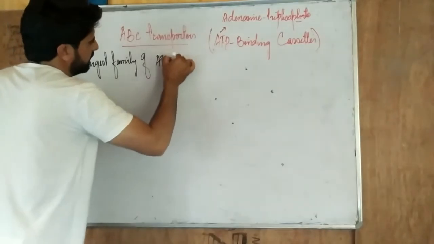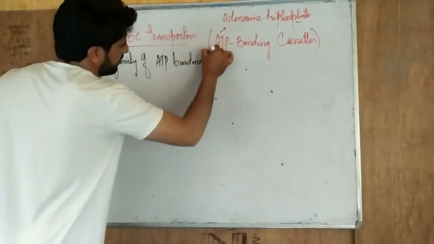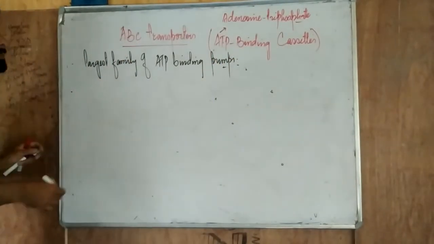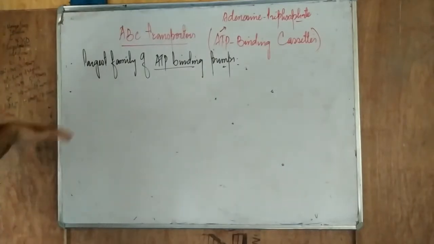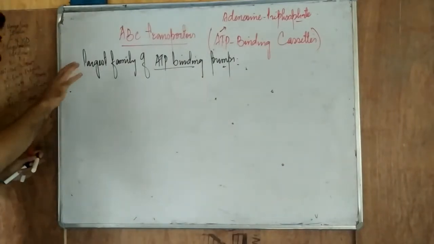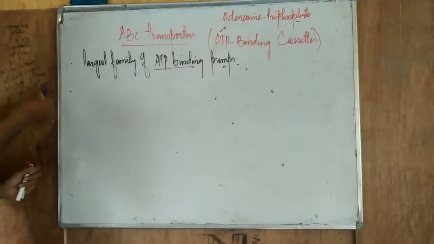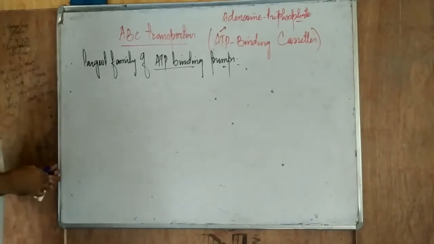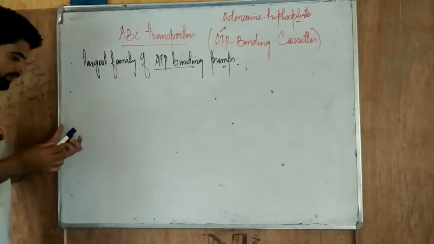ATP binding pumps. So they are the largest family of ATP binding pumps, because ATP is binding here. On the basis of that ATP, there is a hydrolysis of the ATP, there is a release of energy, then there is a movement of the substances. So there is binding of ATP to this transporter, so that it has a movement. So on the basis of that, we call it ATP binding cassettes. You have to keep in mind ABC transporter.